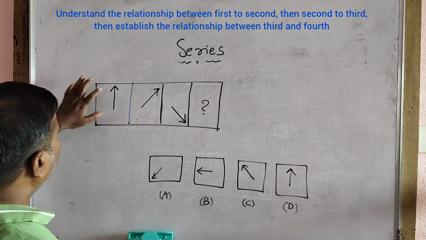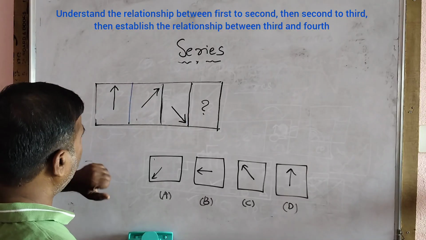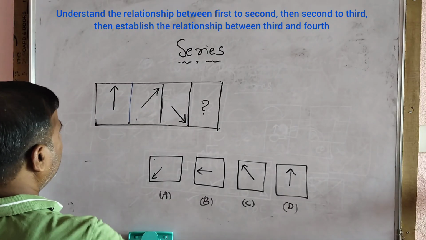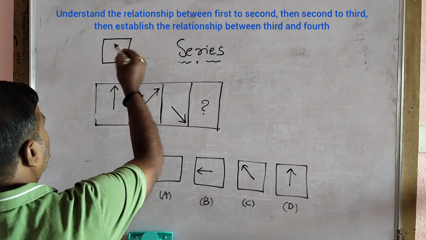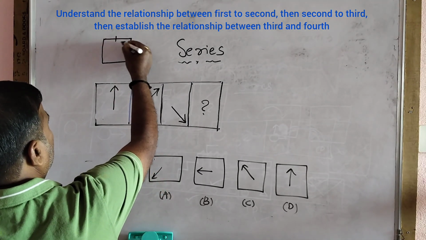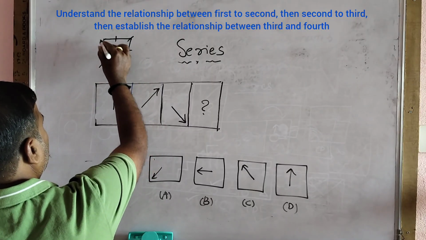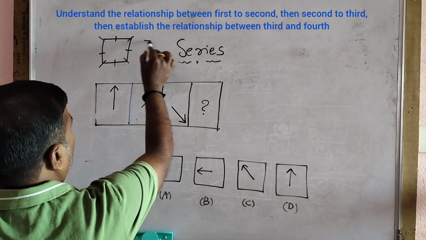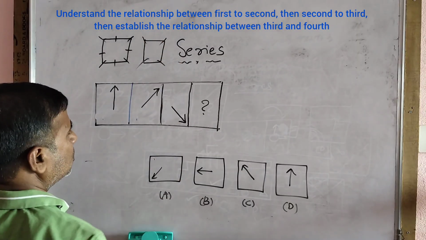Now you see, from here to here the arrow rotated in clockwise direction. How many degrees? You forget about degrees, but I told you if it is a circle, just revise. Let me revise that concept. If a movement happens from here to here, 1, 2, 3, 4, 5, 6, 7, 8. This is the 8-stop concept. If the movement is like this, 1, 2, 3, 4. This is the 4-stop concept.